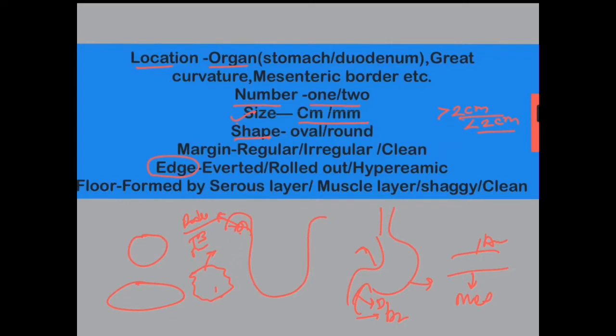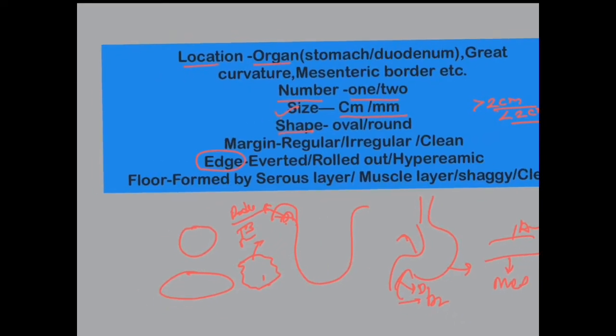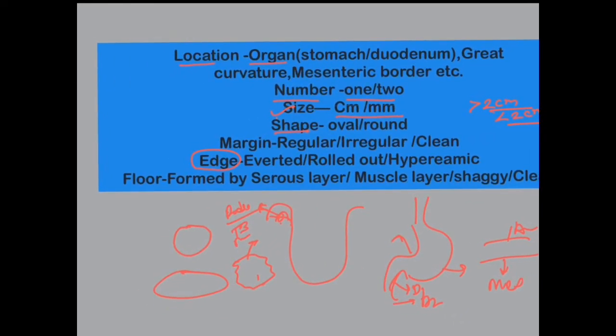And the last one is the floor. How the floor is, whether it is a clean floor, shaggy floor, or filled with pus, or whether it is formed by the serous layer or muscular layer. So these are all the things. For example, if the floor is formed by the muscular layer and it is in the stomach, then it is a malignant ulcer. So basically, you will get information about the type of ulcer from its description.